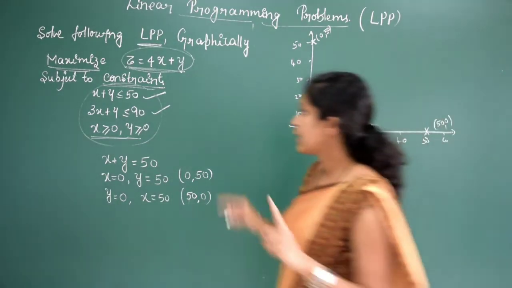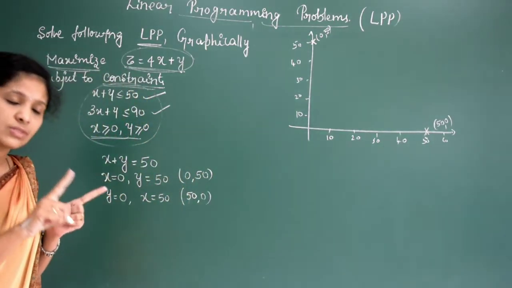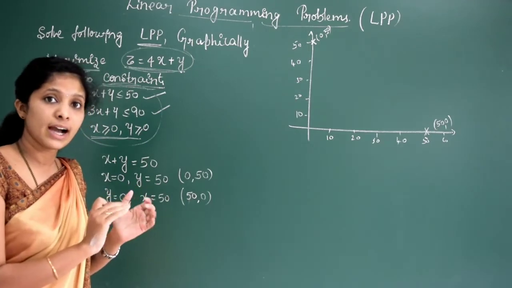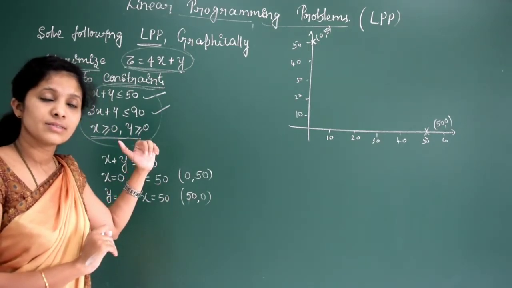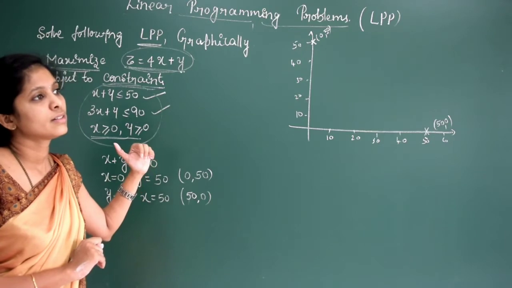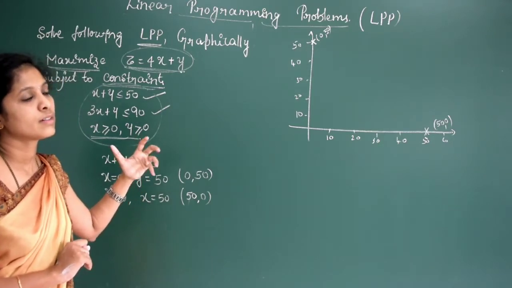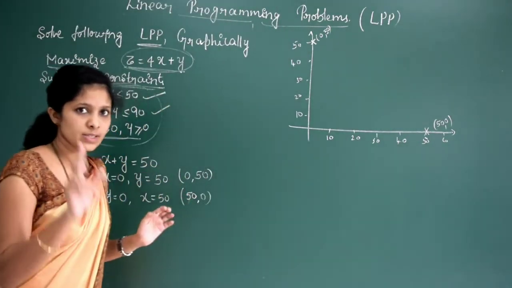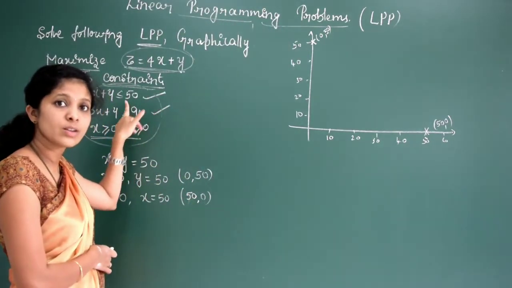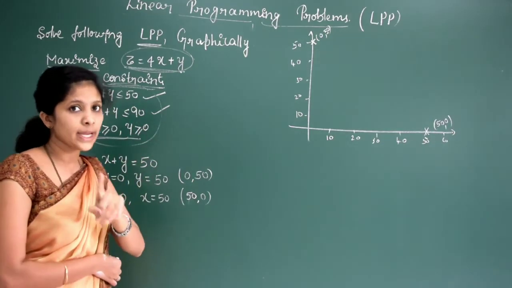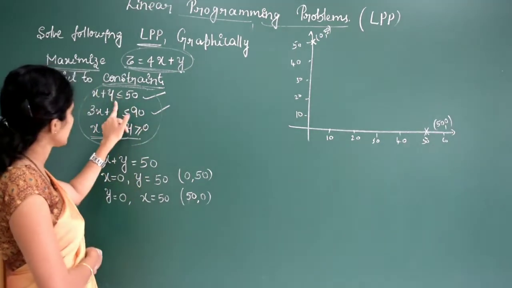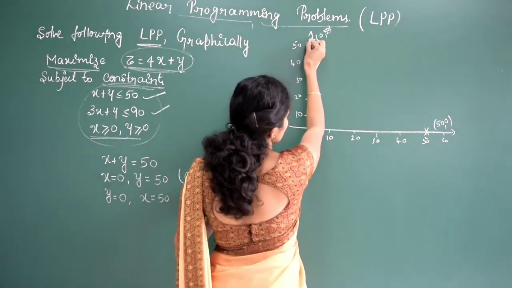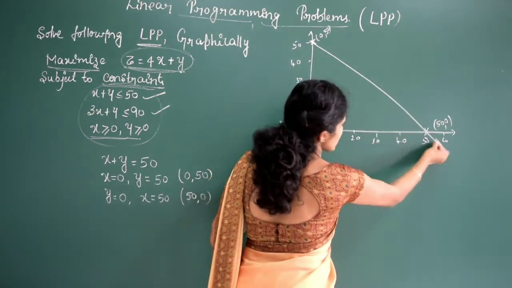One more thing. If the inequality is less than or equal to, or greater than or equal to, then you have to take a solid line. Suppose the function is strictly less than or strictly greater than, then the line should be dotted. Here both are less than or equal to, so we will draw the solid line here. So this is the first function.